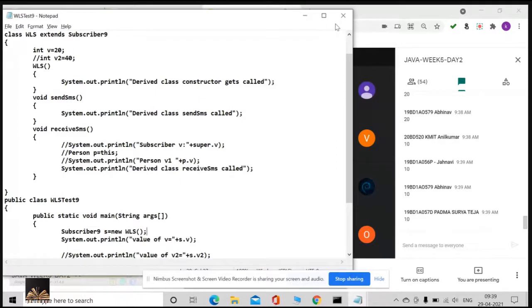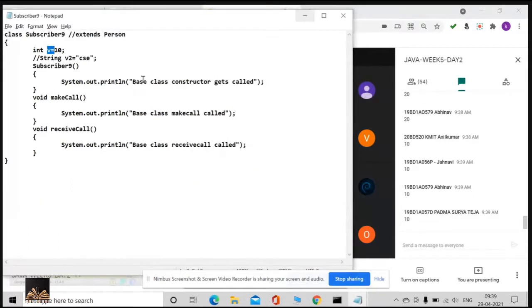So, yes or no? Even for the static variables, if I make this static also, what is going to happen? This is static now. Yes or no?